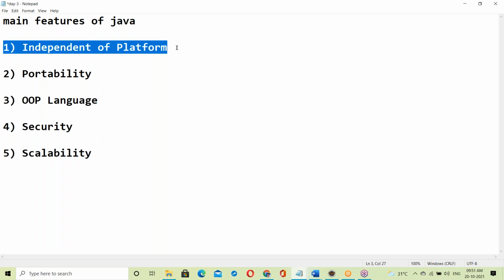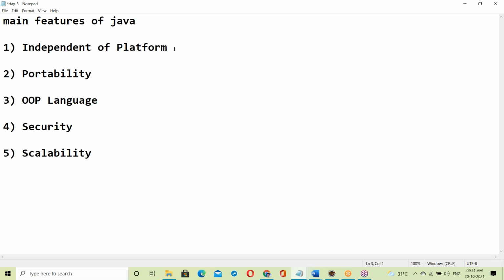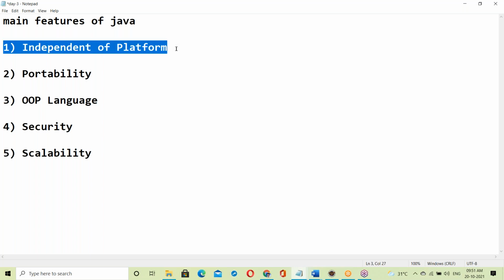Independent of platform: platform means OS. Java is independent of the operating system. A simple definition and then going to Java programming, that is not my way. How did Java make us independent of platform? Behind this, what is the concept? That reason we'll discuss very clearly.